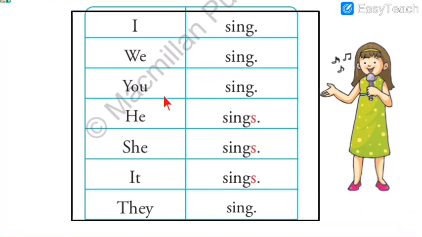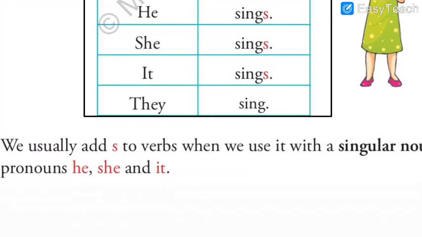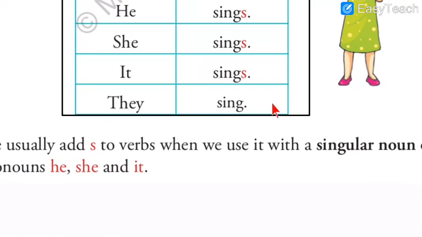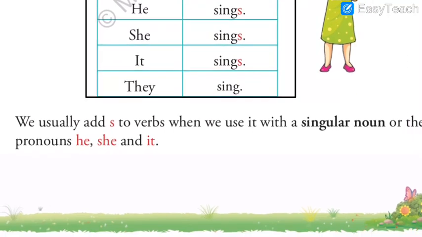Clear enough? Here there is he, she, it, so we added s. Like I was telling you, if there is Rohan, we consider he because he is a boy. If there is Sakina, we consider she because she is a girl. If it is an animal or anything else, we use it as a pronoun in place of the animal or thing. I hope this is clear for you. Here the definition is given. I will bring it into the center part.